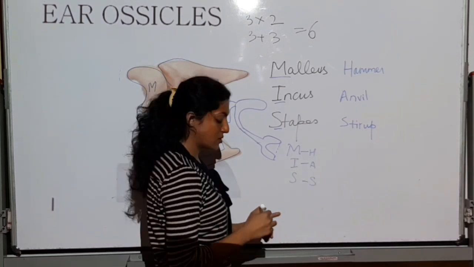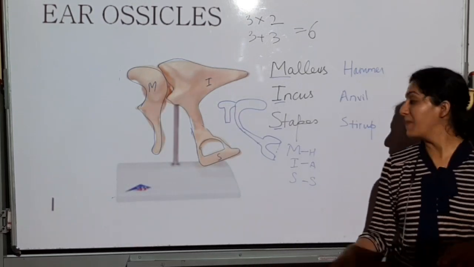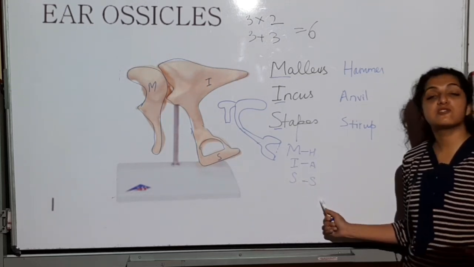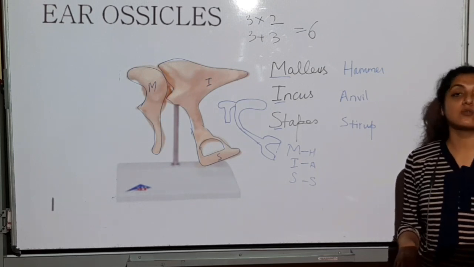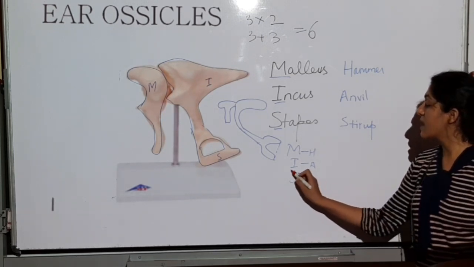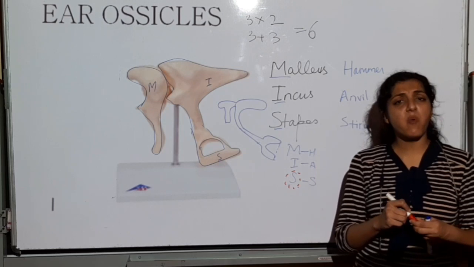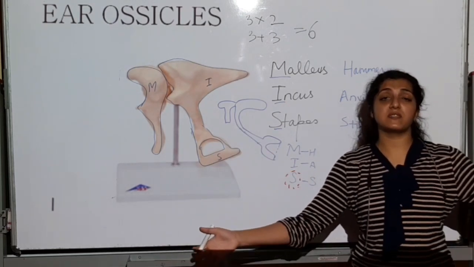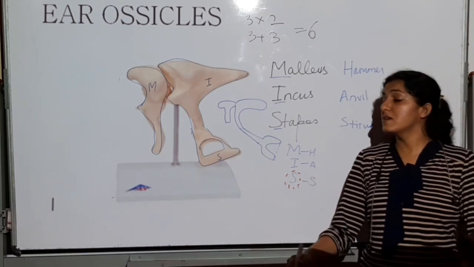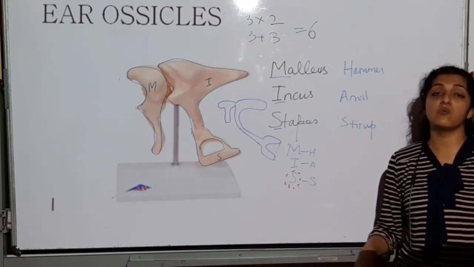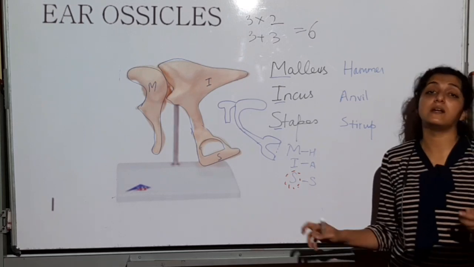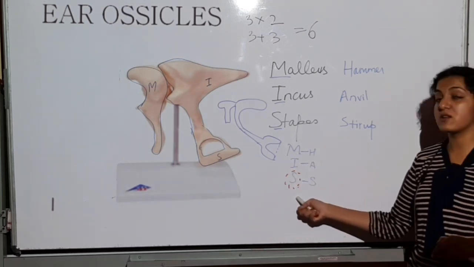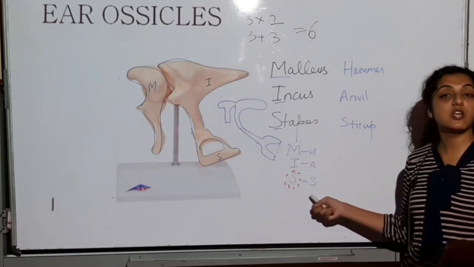so you can use it for your match the following questions. Malleus is hammer shaped, incus is anvil shaped, stapes is stirrup shaped, and of these the smallest is the stapes. So this stapes becomes the smallest bone in the human body, out of the 206 bones total. Again, important MCQ. So Miss has malleus incus stapes, hammer shaped, anvil shaped, stirrup shaped.